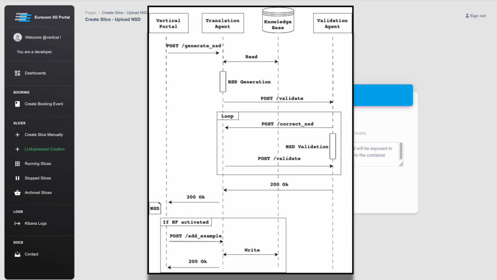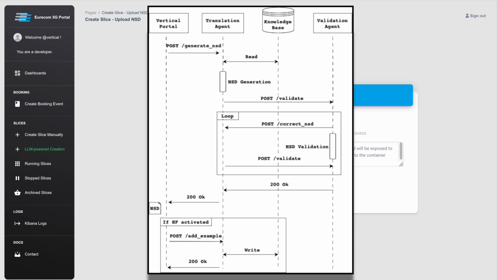Once the NSD is generated, it undergoes a validation process using the validation agent. This latter ensures the correctness of the NSD through a three-step process: syntax validation, semantic validation, and correlation validation. It will request the LLM to correct the NSD if any errors are detected. Then the correct NSD is shown to the user.